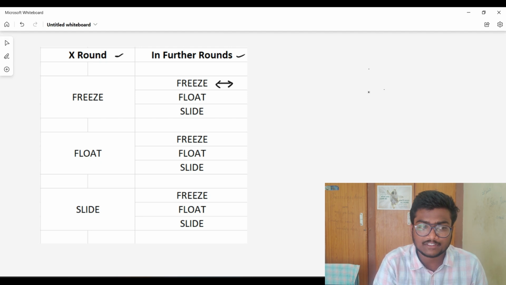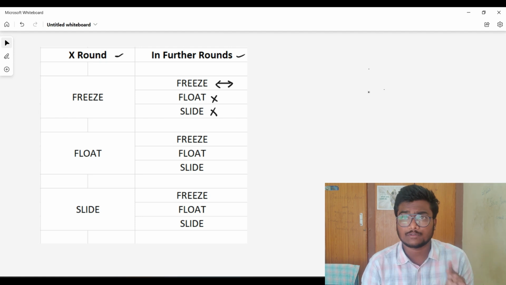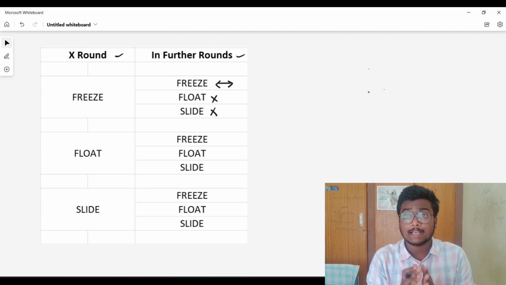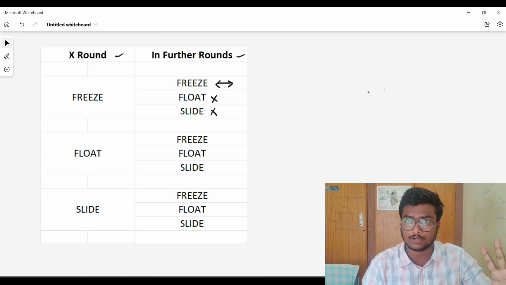And you can't shift that to float and you can't shift that to slide. So that is for sure. And again, of course, once you have frozen, you have to wait until all rounds of JoSAA counseling are completed. So once every round completes, you need to verify your documents with the college you got.